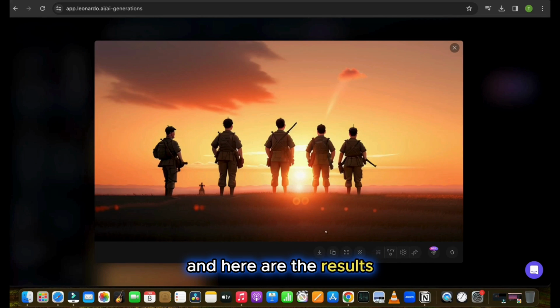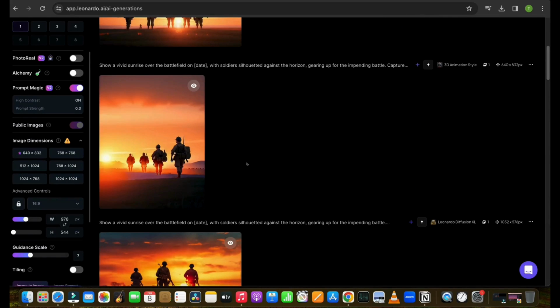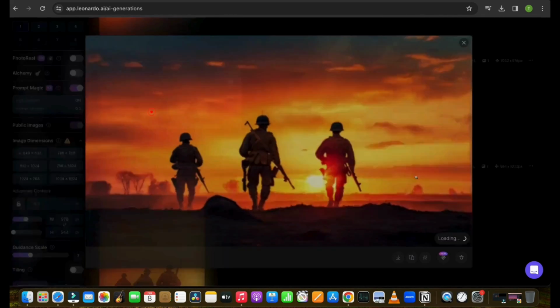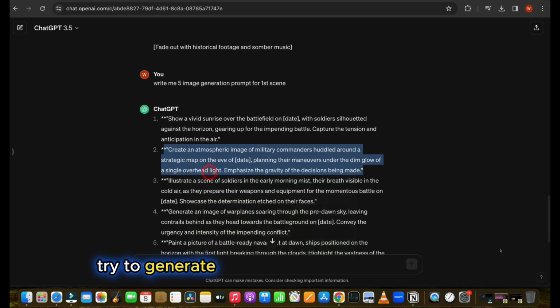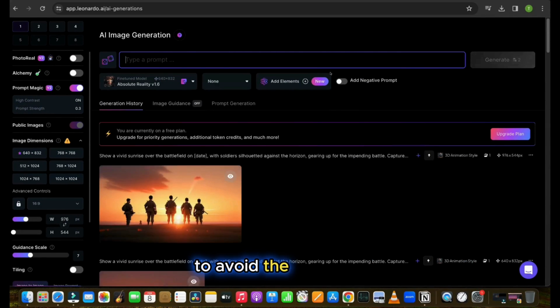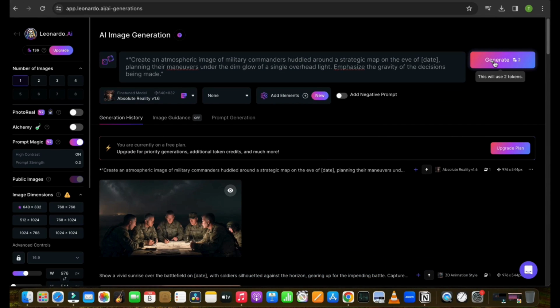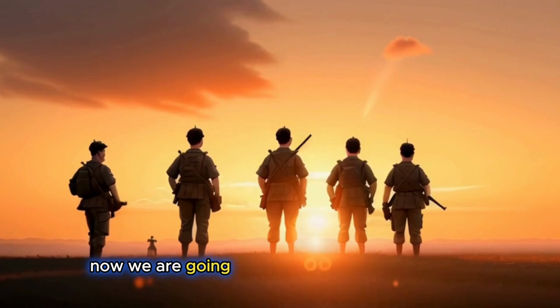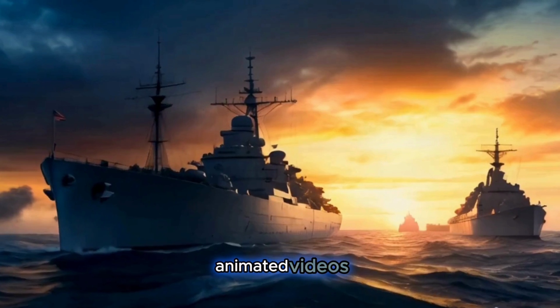And here are the results. Look at this image, how perfect it is. By this way, generate all the images of every scene. Try to generate multiple images for each scene to avoid the boredom. Now we are going to generate these images into animated videos.